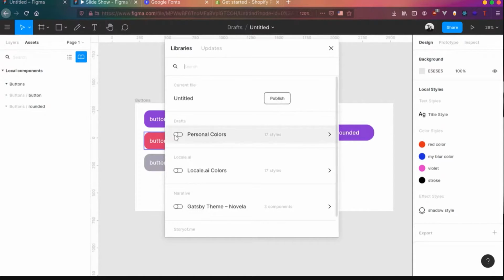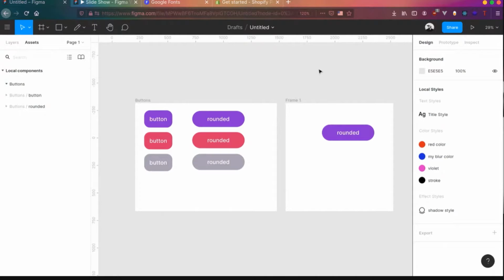Basically, I can see there are personal colors located, AI colors. These are the styles that I have saved in other projects, other teams, so that I can import these styles to my project and keep using them. So you can click on publish to save those particular styles, all the assets and all, to your team library. But you can do that only if you have Figma Pro, since in Figma Free there are certain constraints and limitations on how you can publish certain libraries.